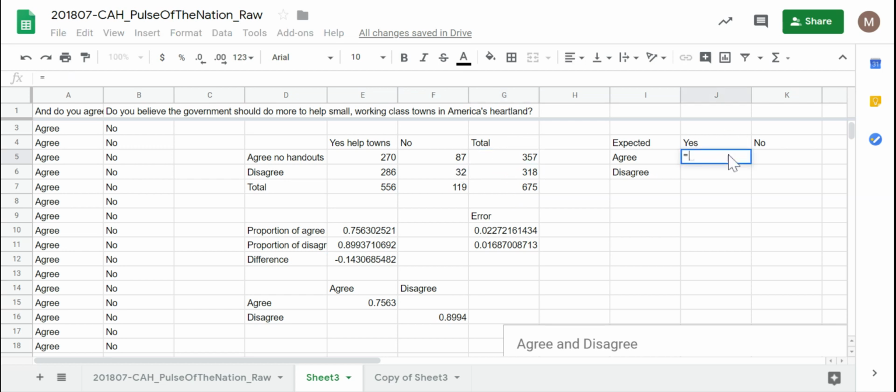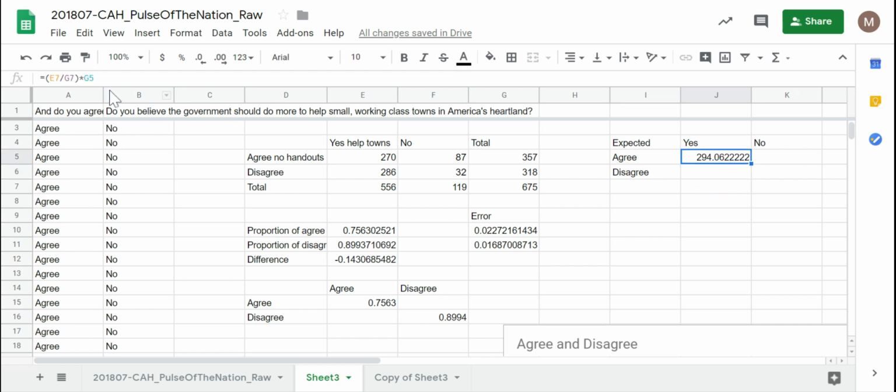So equals, I want to do the proportion of the total number of people who said yes in general, 556 divided by 675, or in this case, E7 divided by G7, parentheses, E7 divided by G7. 82% of people said yes, we should help small towns in general. And what is that times the 357 people who agreed, which is box G5. So this number should have been 294 if these two variables had nothing to do with each other.